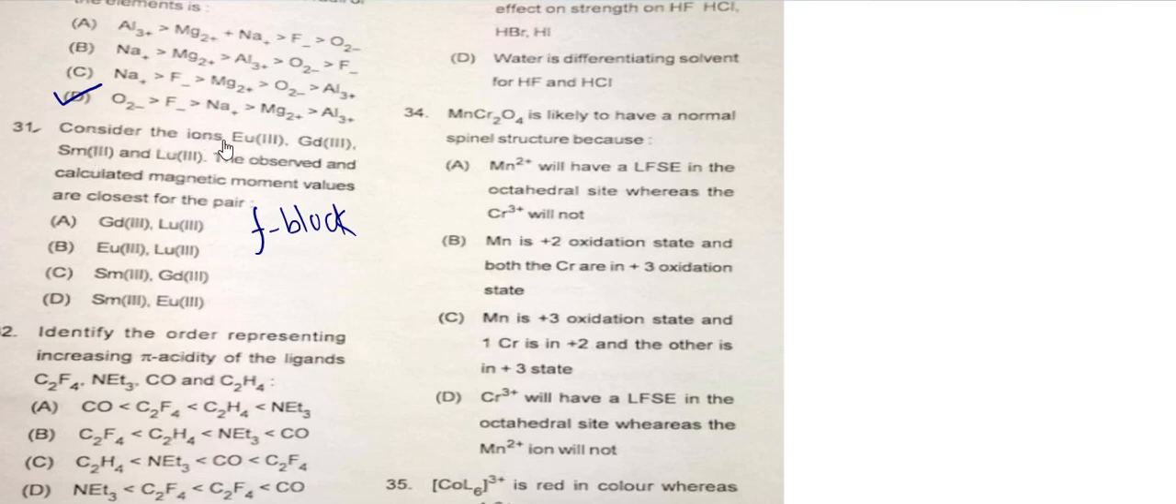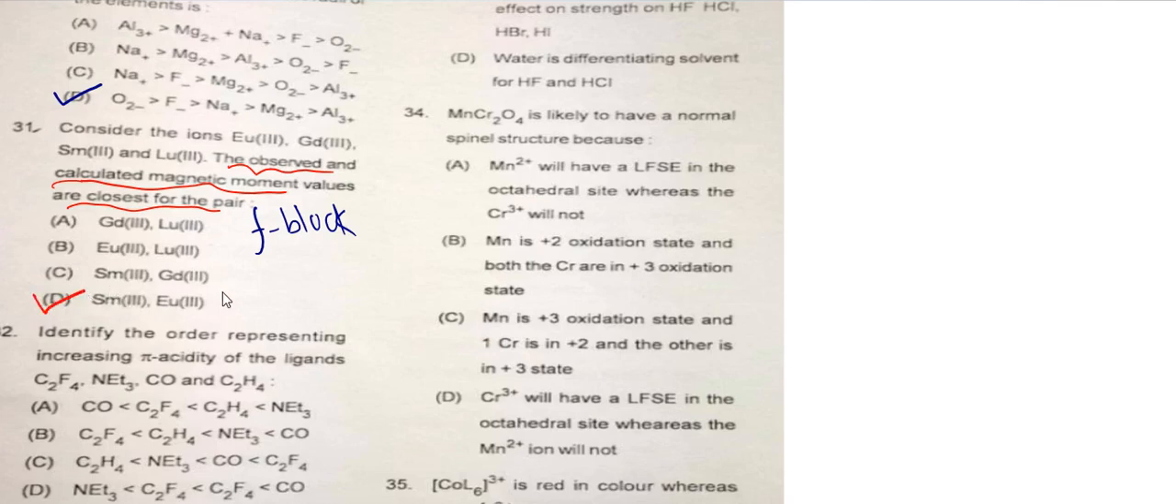Consider the ions europium 3+, gadolinium 3+, samarium 3+, and lutetium 3+. The observed magnetic moment and the calculated magnetic moment values are closest for which pair? And the answer is option D.